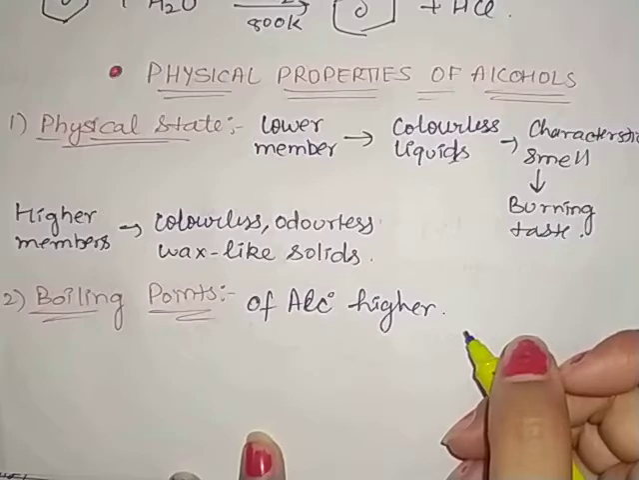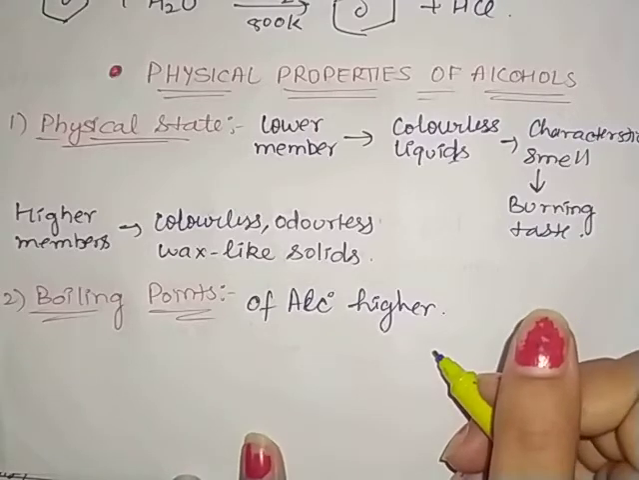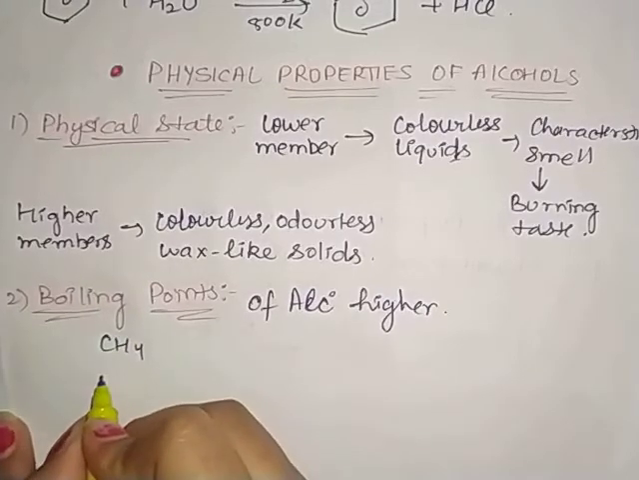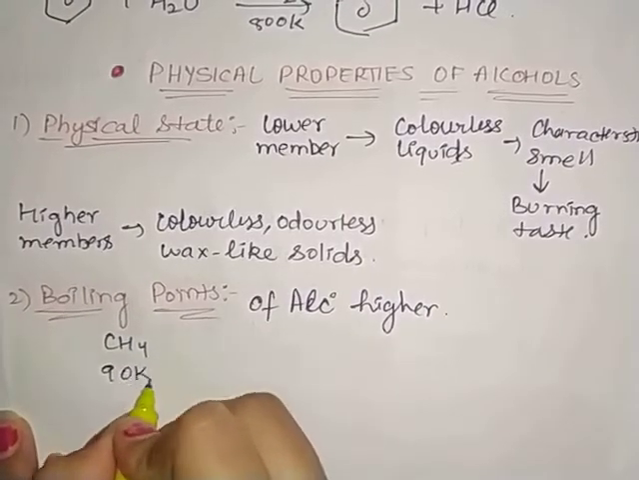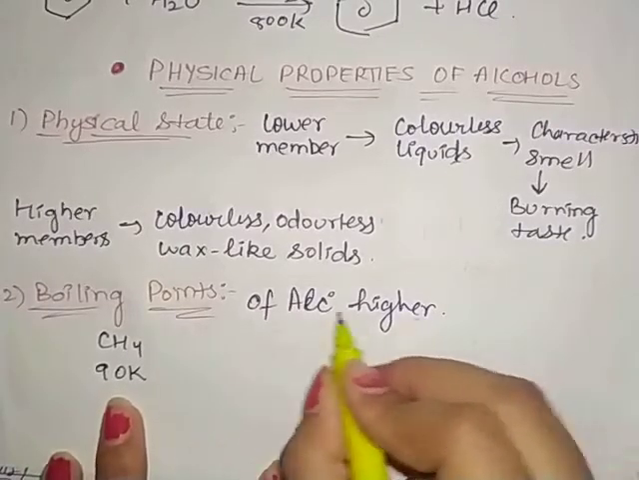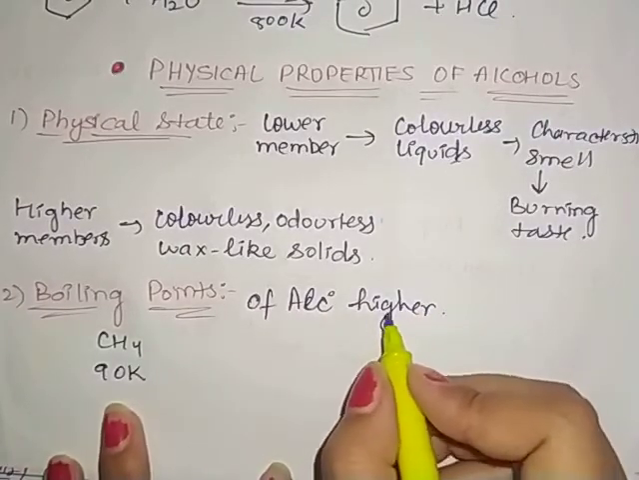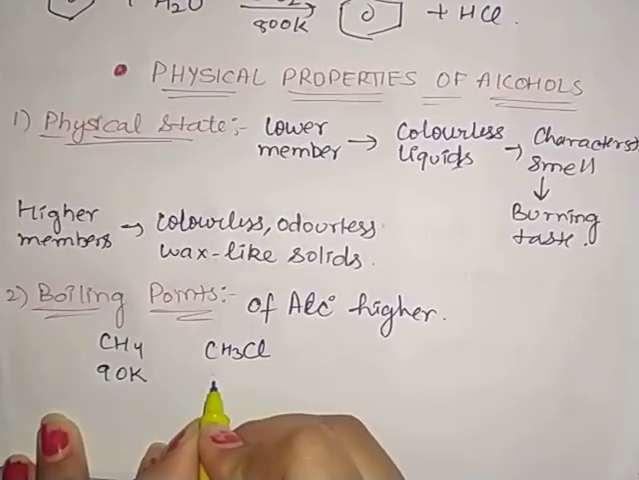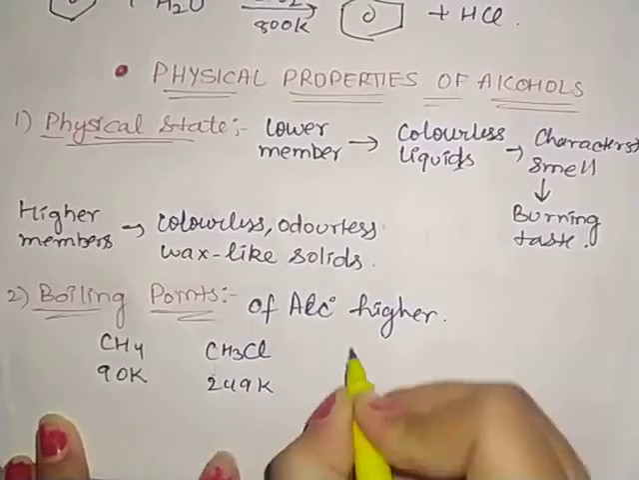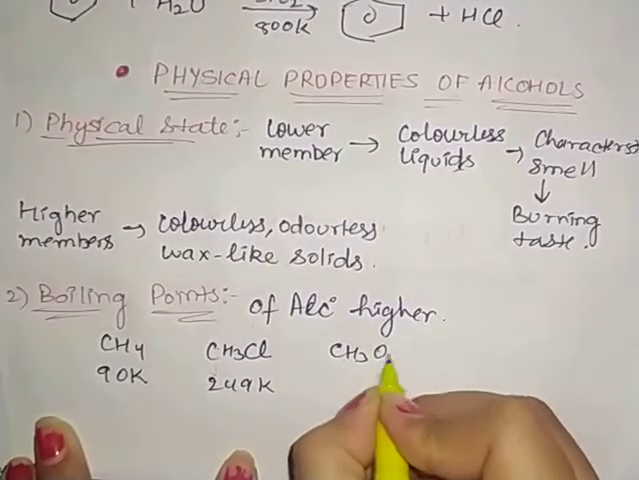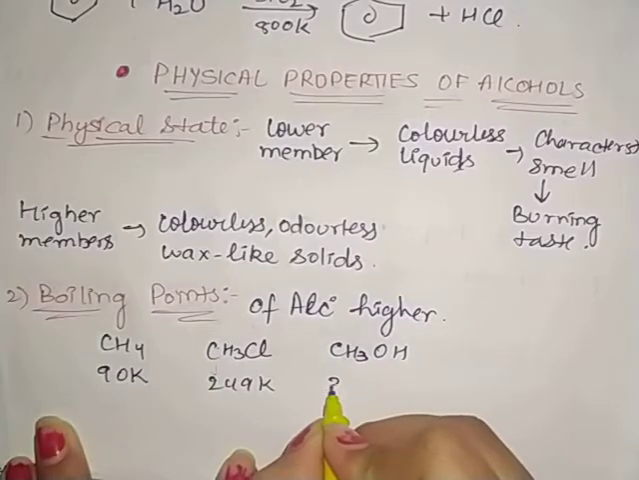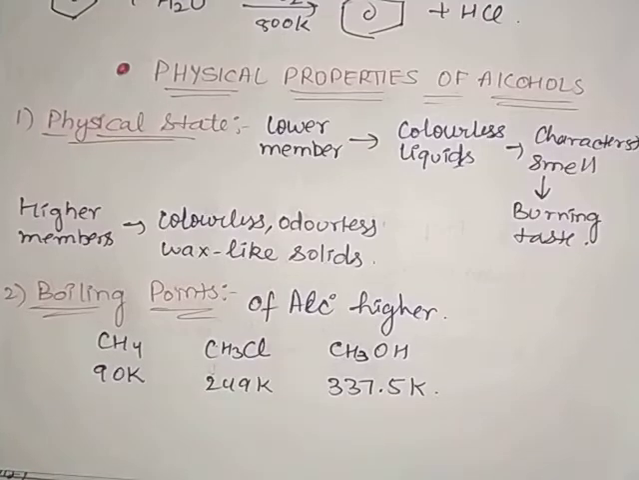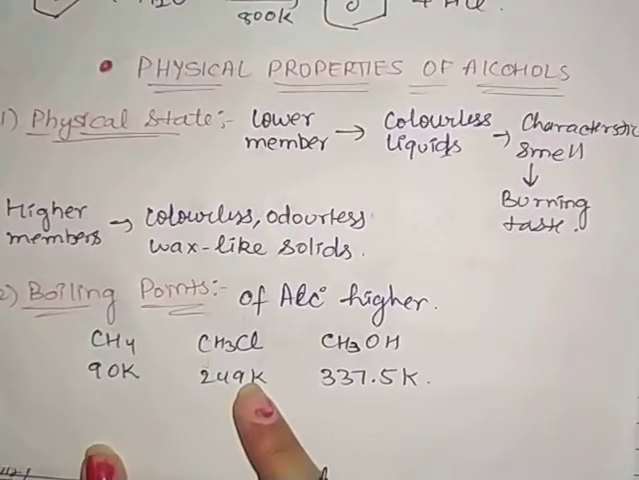That means simply, if we are taking the example of methane, CH4, its boiling point is 90 Kelvin, higher than hydrocarbons as well as haloalkanes. If you are taking the example of CH3Cl, the boiling point for the same is 249 Kelvin. But if we are taking CH3OH, its boiling point is 337.5 Kelvin, which you can see is higher than that of hydrocarbons and haloalkanes.